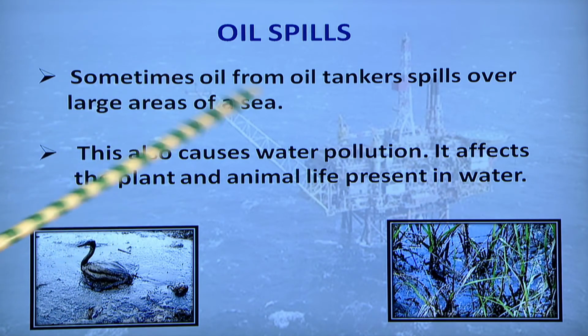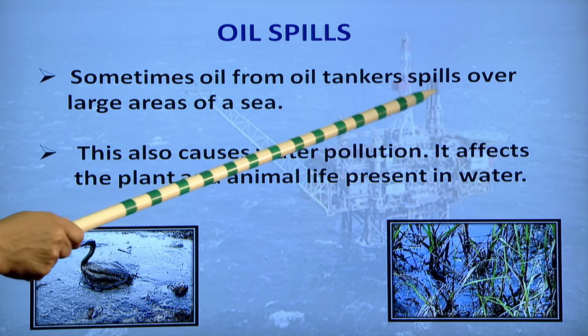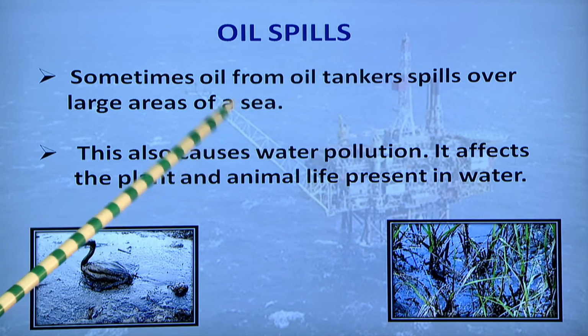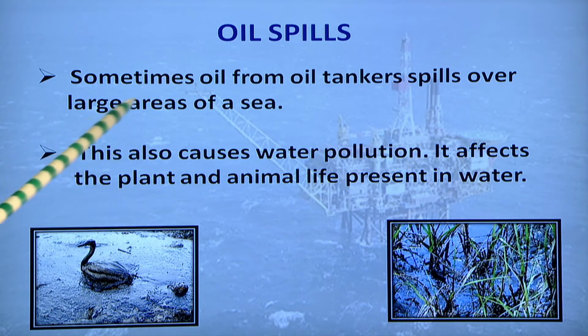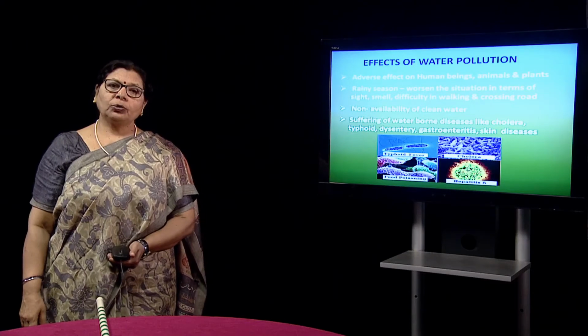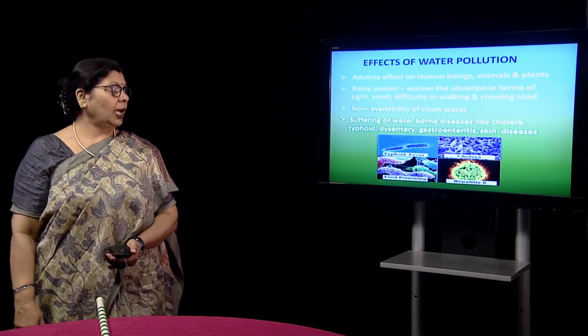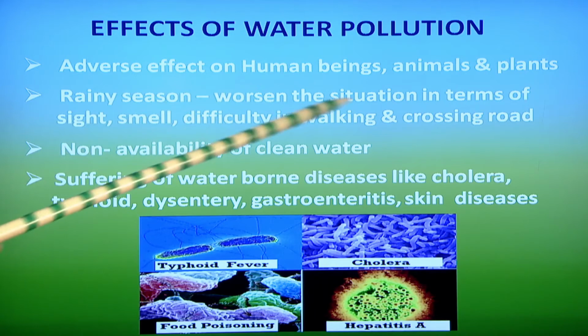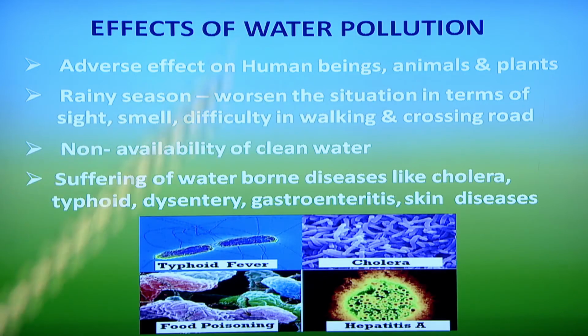What happens when the oil tankers carrying oil spill over large areas of the sea? So, this is the oil spill here, and it causes water pollution and affects the plant and animal life present in water. So, we cannot afford to lose any kind of life. And what are the harms? Adverse effects on human beings, animals and plants.